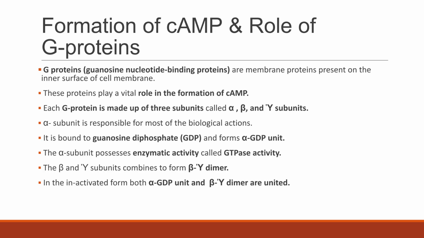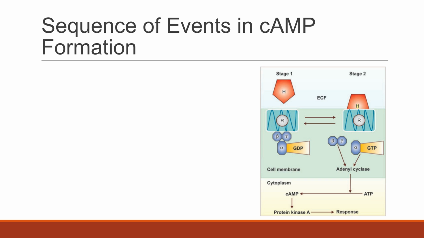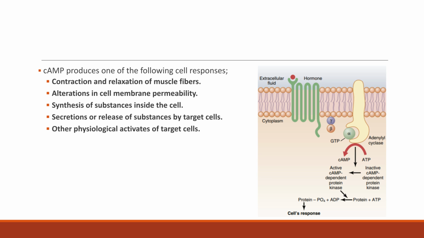G proteins, located on the inner surface of the cell membrane, are essential for cAMP formation. Their alpha subunit, bound to GDP, plays a vital role in biological actions. This sequence of events leads to the formation of cAMP. cAMP can trigger various cellular responses, including muscle contraction, changes in membrane permeability, synthesis of substances, and cellular secretions.